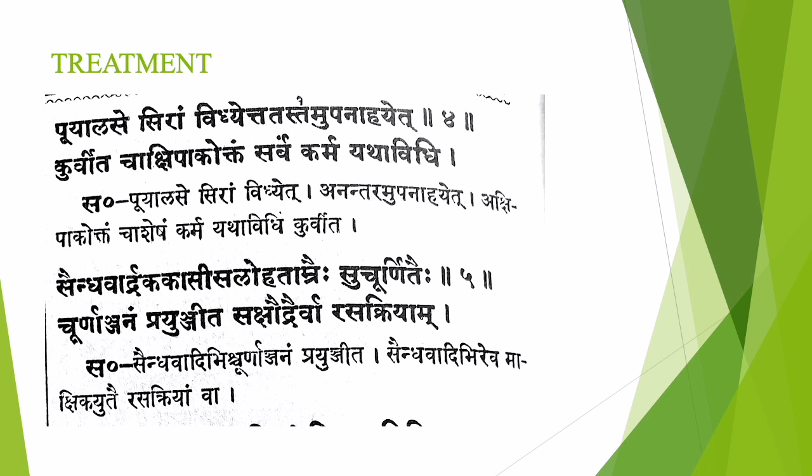Two different forms of Anjana are mentioned here, Churnanjanam and Rasakriya Anjanam. We can use this powder directly on the eye, that is Churna Anjanam. Otherwise we can mix this with Shaudra and make it into Rasakriya form. Rasakriya means semi-solid form. Either Churnanjanam or Rasakriya Anjanam, both forms we can use for this yogam.